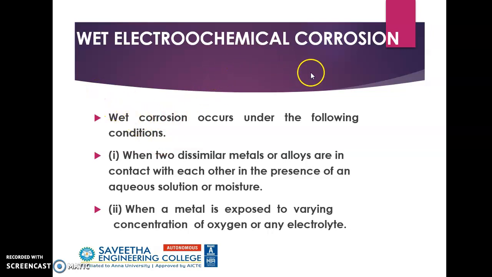Next one is wet or electrochemical corrosion. I think we'll discuss wet or electrochemical corrosion in the next lecture. Actually, this will take place in two different conditions: when two dissimilar metals or alloys are in contact with each other in the presence of an aqueous solution or moisture, or when a metal is exposed to varying concentration of oxygen or any electrolyte. So let us discuss wet corrosion in the next lecture.